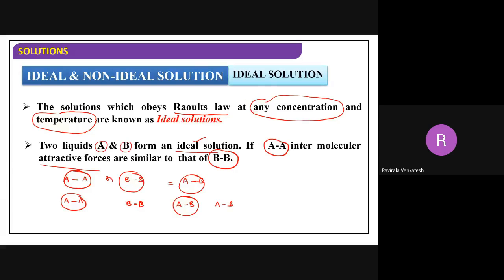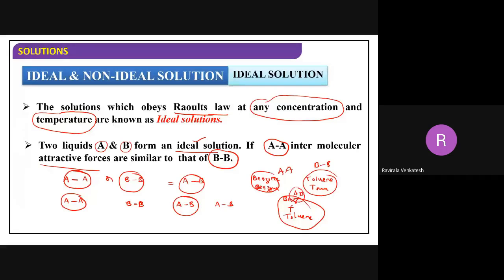Similarly, before mixing, the interactions within the liquids remain the same. For example, take benzene and toluene. The interactions between benzene and benzene, and between toluene and toluene, are the same interactions we get when benzene mixes with toluene. Whatever interactions we have here, AA or BB, are the same.